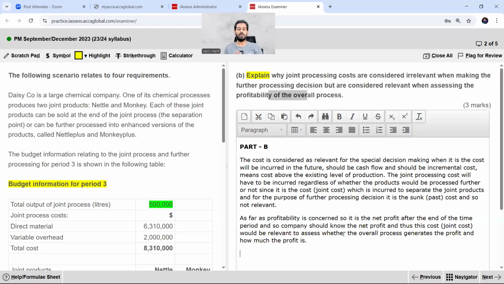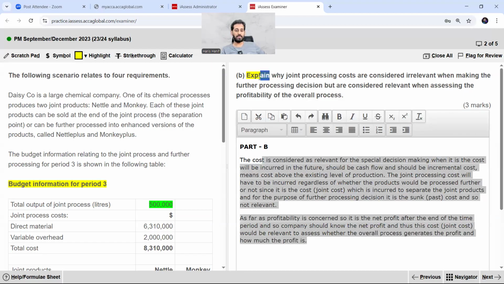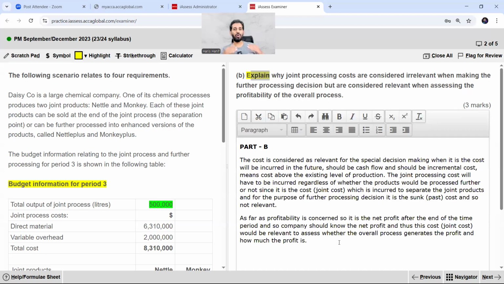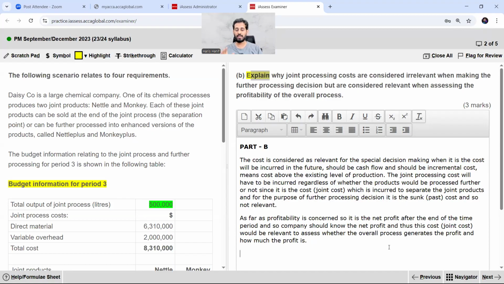Simple point. And I believe that for 3 marks, we have written more than the requirement. But actually, my point of view is that this is the explanation, so the explanation should not be too lengthy or too shrunk. Your answer should be meaningful. Meaningful means you express your answer so that it convinces the examiner and gives the exact meaning. If anybody reads it, he will be able to understand exactly what the scenario is. So either way you can shrink your answer, but the answer should be meaningful.